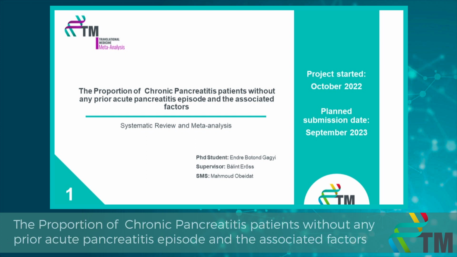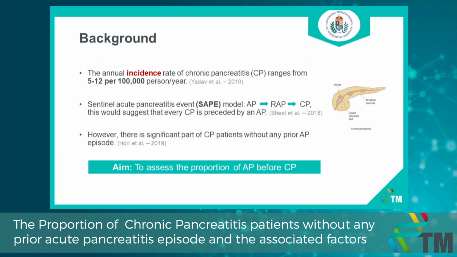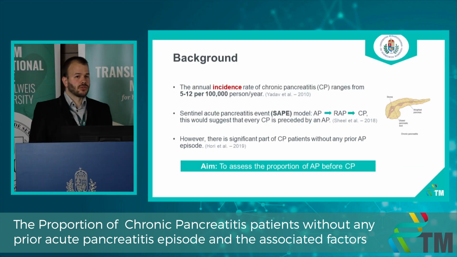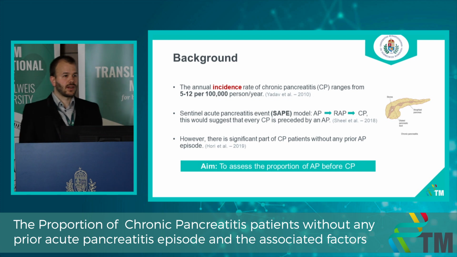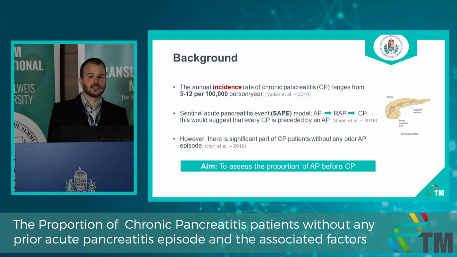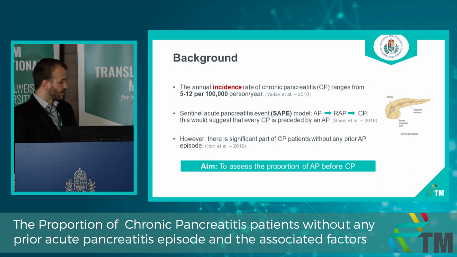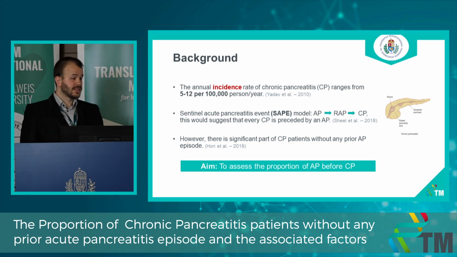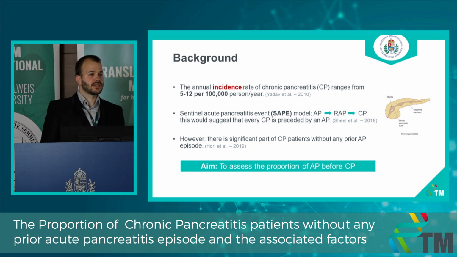Our second project will also be a systematic meta-analysis, and it also focuses on the progression of acute pancreatitis. Let me briefly introduce its background. The annual incidence rate of chronic pancreatitis varies between 5 and 12 cases per 100,000 person-years. Chronic pancreatitis is a severe condition that greatly deteriorates quality of life and reduces life expectancy, and currently there is no specific curative treatment.